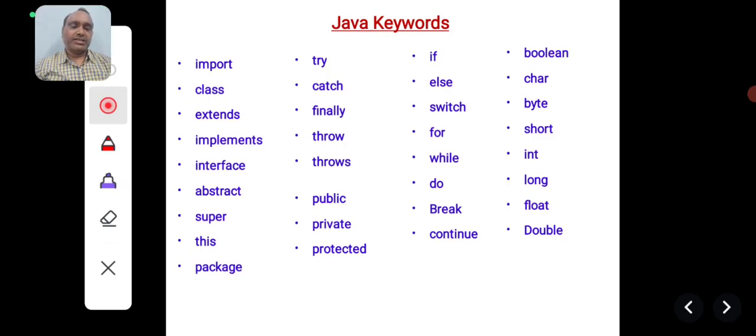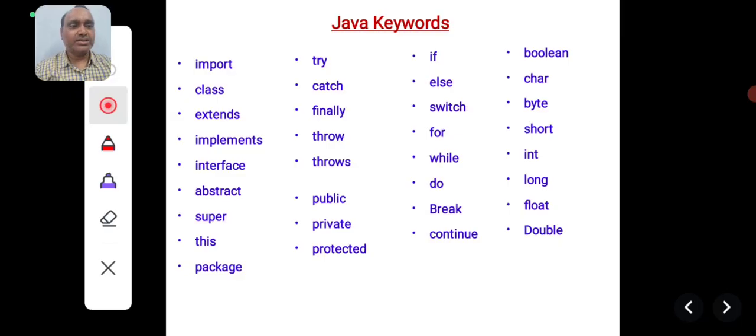Private means the data and methods are kept very securely. Public means open access is given, so any variable or method declared as public can be accessed by other classes. Protected is in between, not fully public and not fully private, so a moderate level of security is provided by the protected keyword.